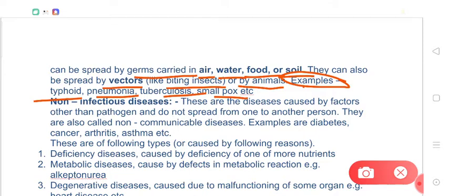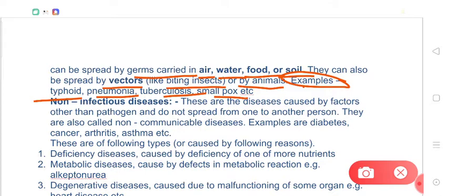So there are multiple examples which you can learn, right? So what we got to know about infectious disease is that infectious disease is caused by a pathogen, and when pathogen transmits from one person to another person or one organism to another organism, the disease also gets transmitted. This is why the infectious diseases are called communicable diseases, right?